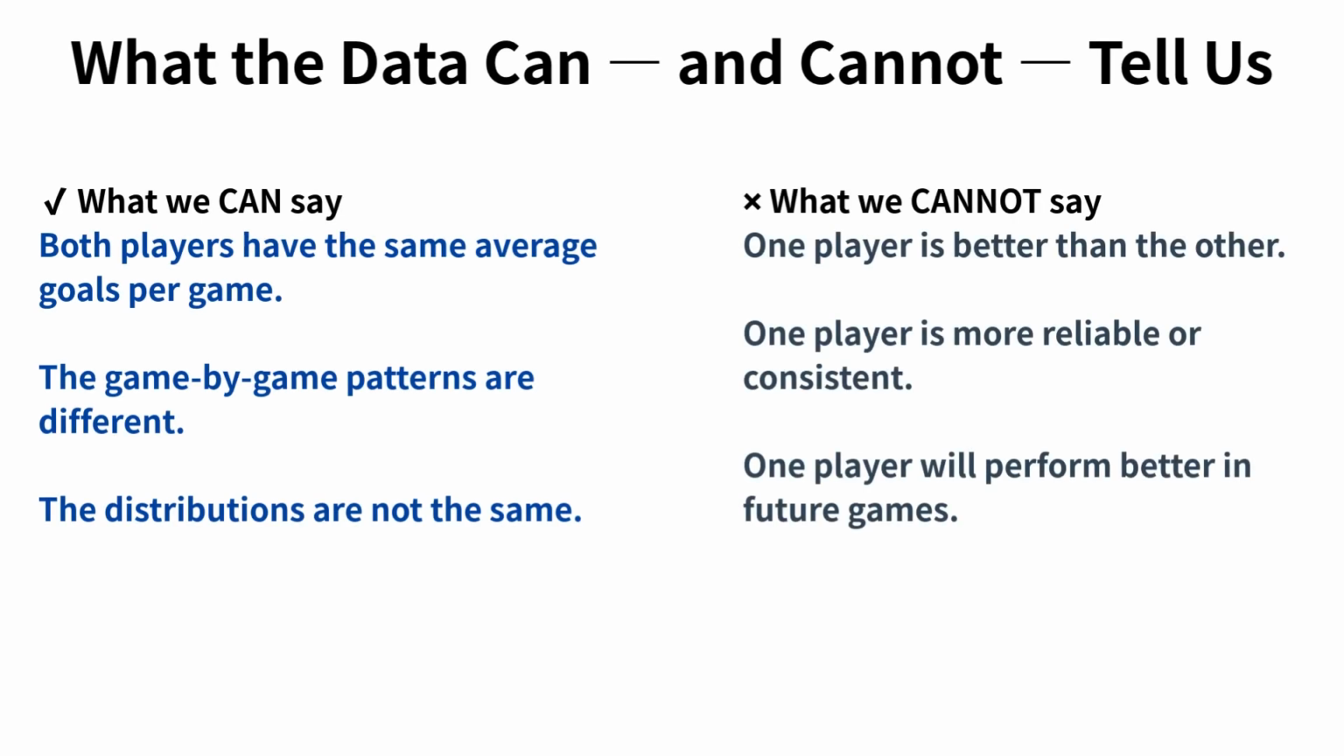Now let's be very clear about what this data can tell us, and what it cannot tell us. From the graph, we can say that both players have the same average goals per game. We can also say that their game-by-game patterns are different. The distributions do not look the same. However, there are several things we still cannot say. We cannot say that one player is better than the other. We cannot say that one player is more reliable or more consistent. And we cannot use this data alone to predict how either player will perform in future games.